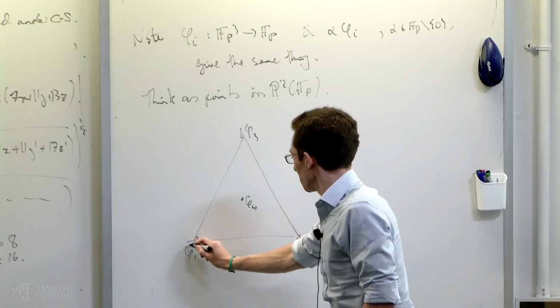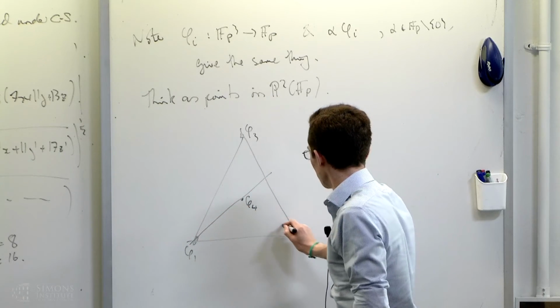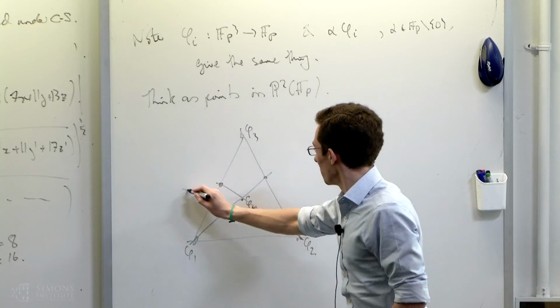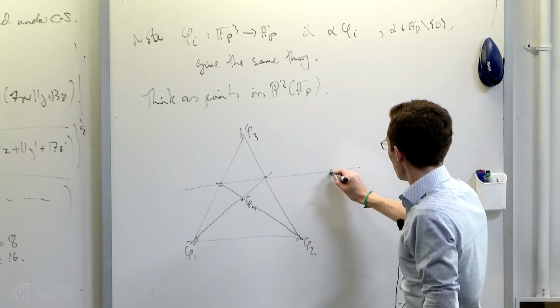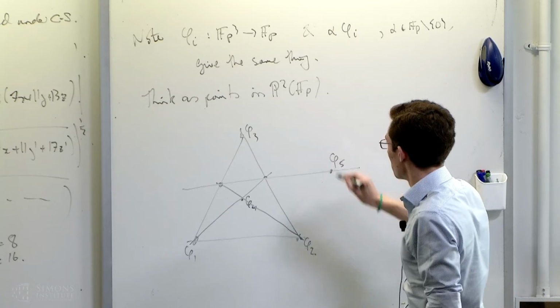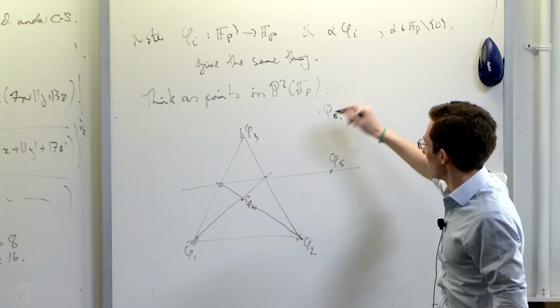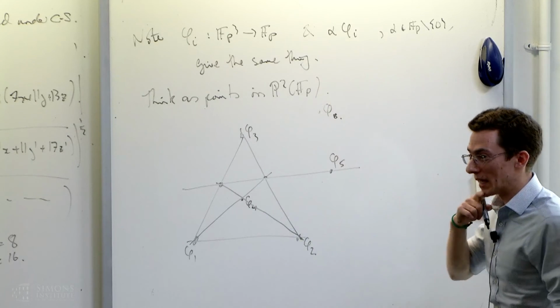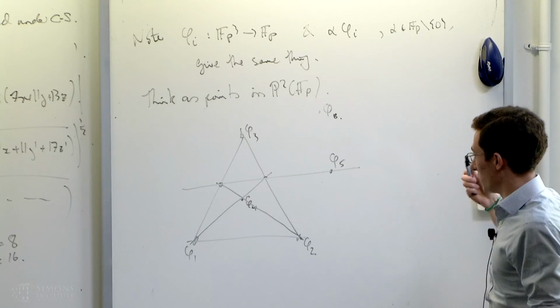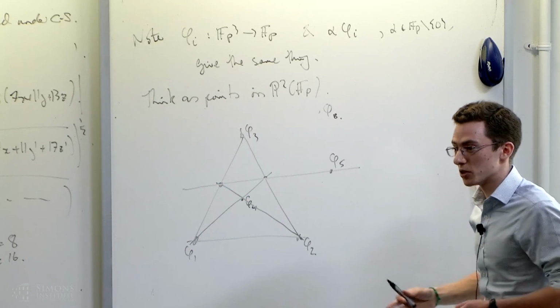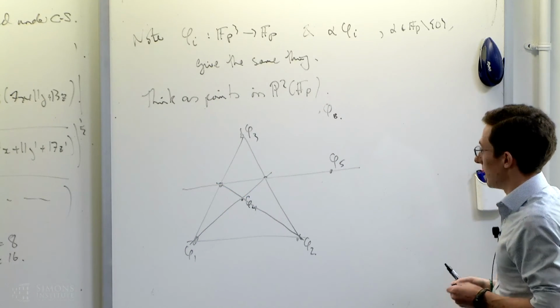Suppose I now do a geometric construction where I draw a line here and a line here and see where they meet these opposite sides. And then I draw a line through these two sides. Then it turns out, by complete coincidence, that phi 5 lies on that line. Phi 6 is doing its own thing. And that turns out to be what is driving how many steps of this Cauchy-Schwarz argument you run, 2 steps or 4 steps, and it happens to work.